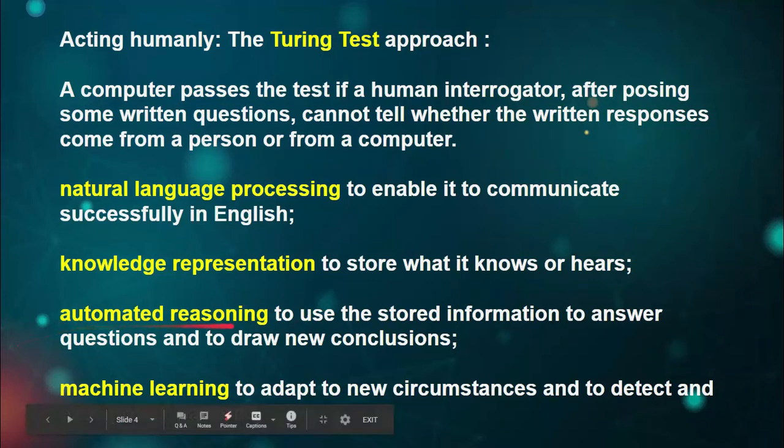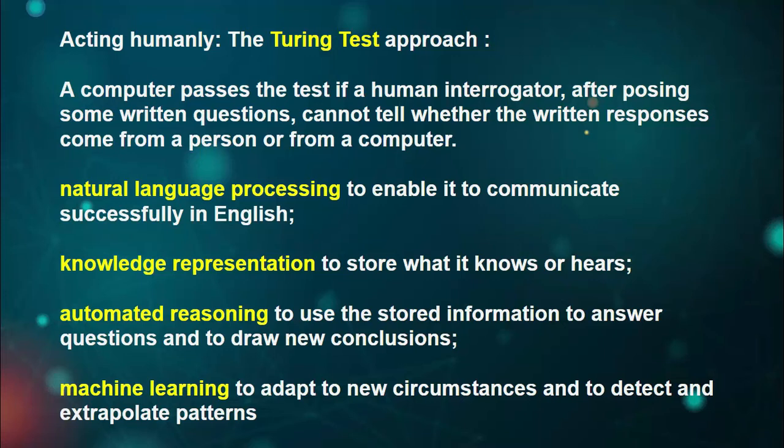Third one is automated reasoning, to use the stored information to answer questions and to draw new conclusions. As we all know, if we know a particular person, we will continue to know that person unless we suffer memory loss. For automated reasoning, we need to meet a person the first time, and after that our memory will recognize this person is XYZ. Again, after 4 or 10 days, we know that this is the XYZ person that we met at this particular place. So this automated reasoning must be there in the machine also.